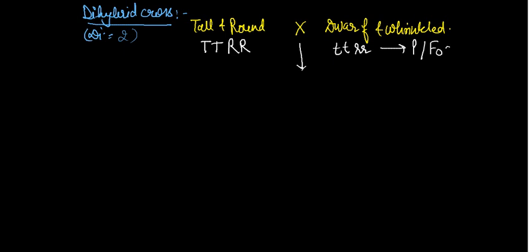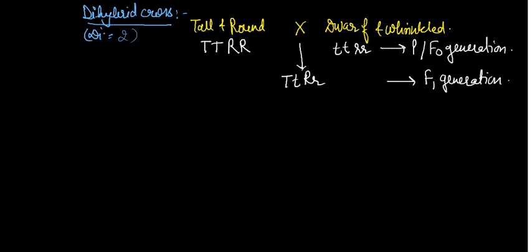It is a little bit difficult, so listen very carefully. We will find capital T, small t, capital R, small r, because the capital letter is combined with the small letter. That is the F1 generation. If we go for the F2 generation, we do selfing, which means the same cross: we cross the same character, capital T, small t, capital R, small r.